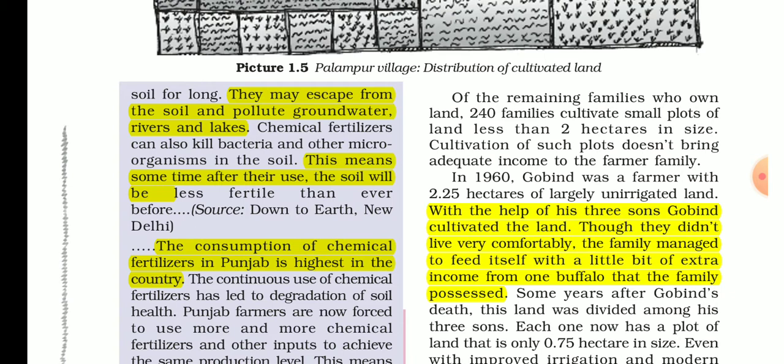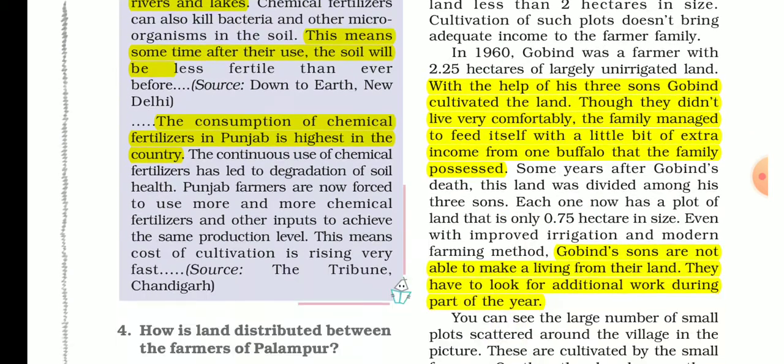The consumption of fertilizer is mostly high in Punjab, a state of our country. Suppose you are using chemical fertilizer, so the soil fertility becomes low, so you use more chemical fertilizer to get more production. So you keep increasing chemical fertilizer more and more, and the quality of the soil keeps decreasing more and more.